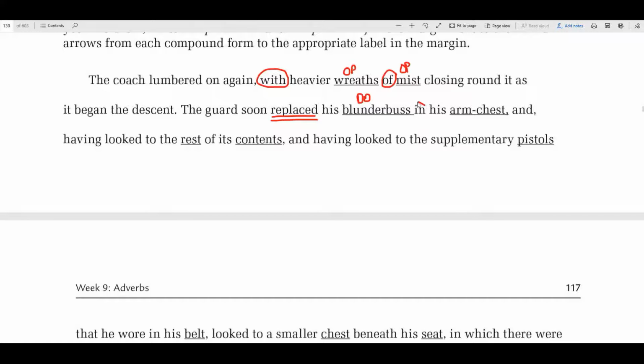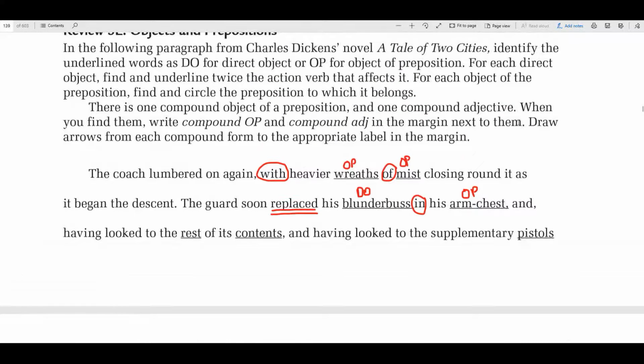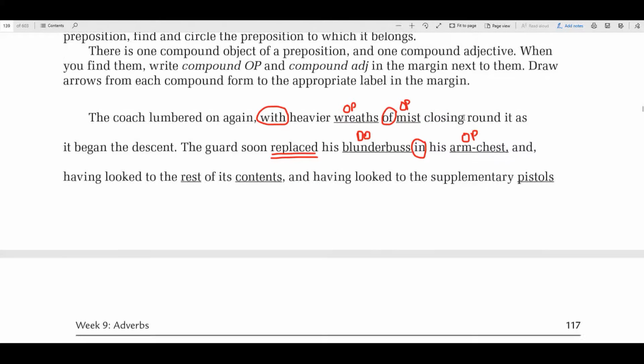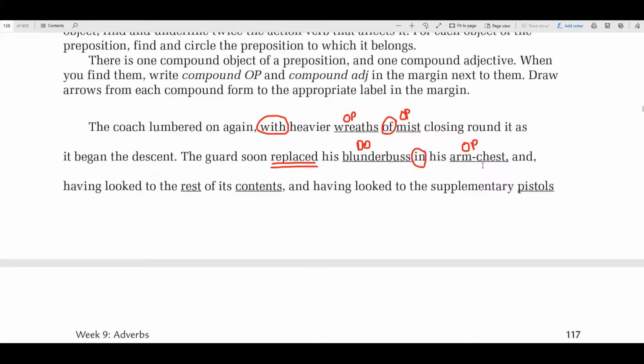This is a preposition, making this an OP, object of the preposition. In his arm chest, prepositional phrase. Now, I don't know, this might be a compound, because remember up here it said there's going to be a compound one. No, that's not it, because a compound OP is going to be two OPs.